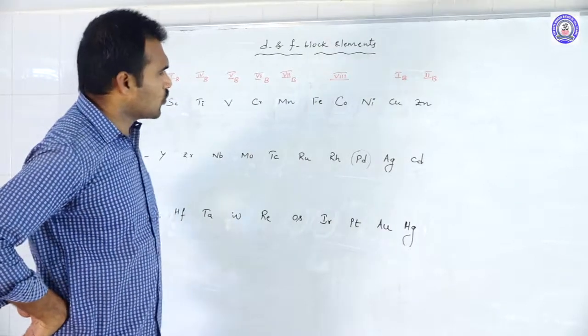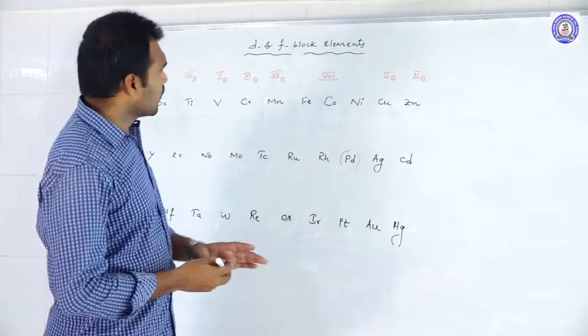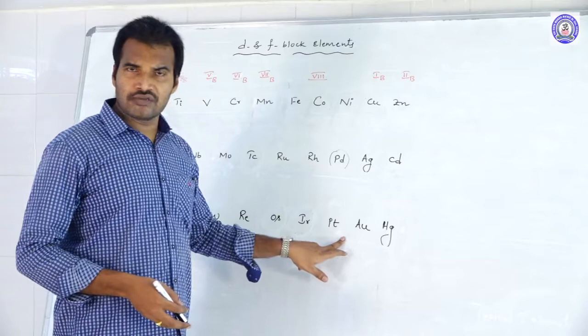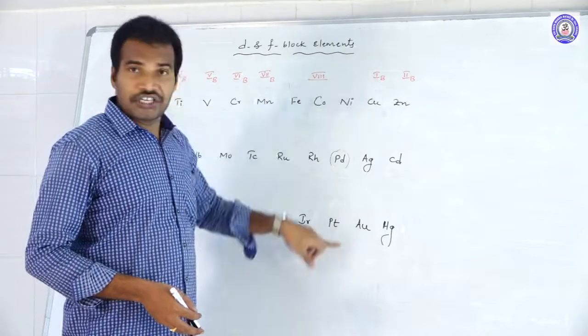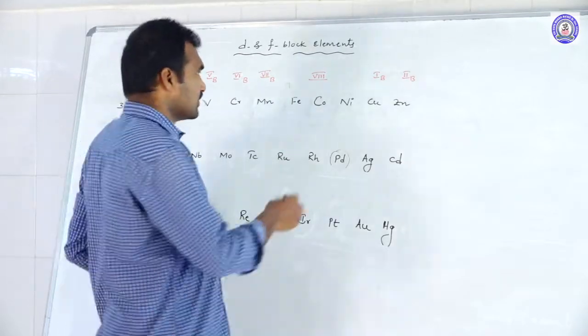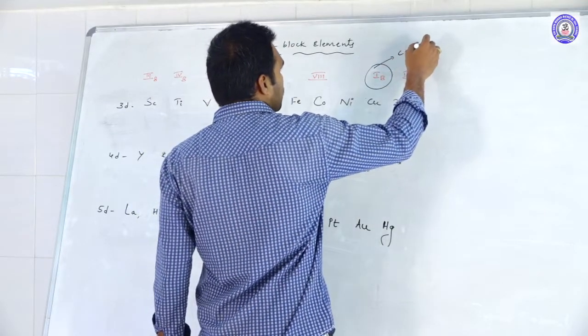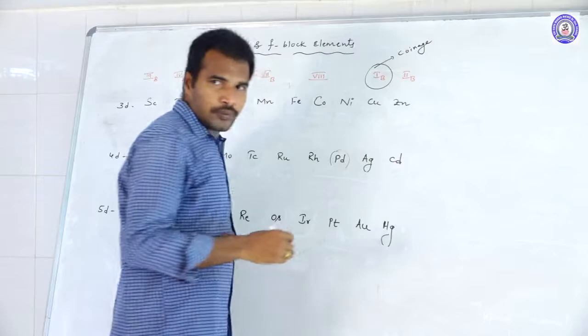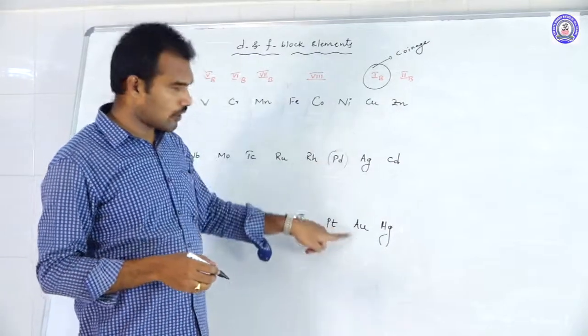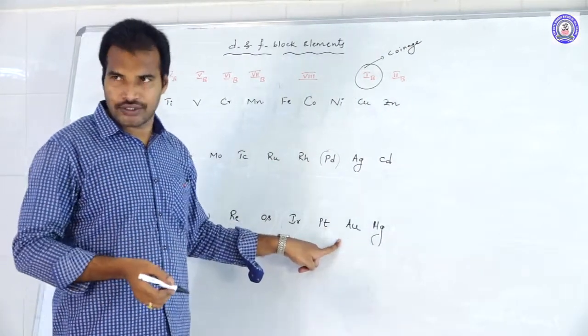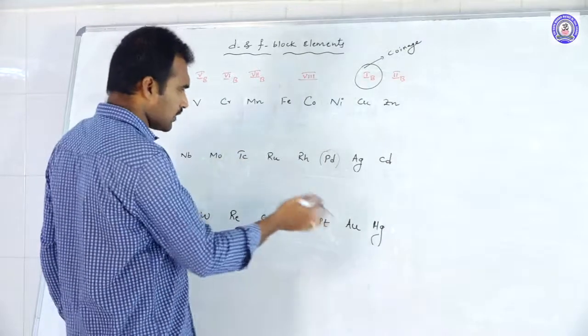You can expect this question in the upcoming NEET examination. See that group 1B elements, what do we call them? Typical transition elements, and we also call it the coinage group. Why? Because copper, silver, gold, we are using to make coins. So these elements are copper, silver, gold.